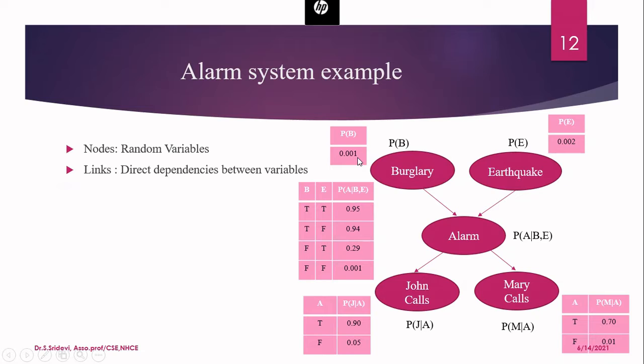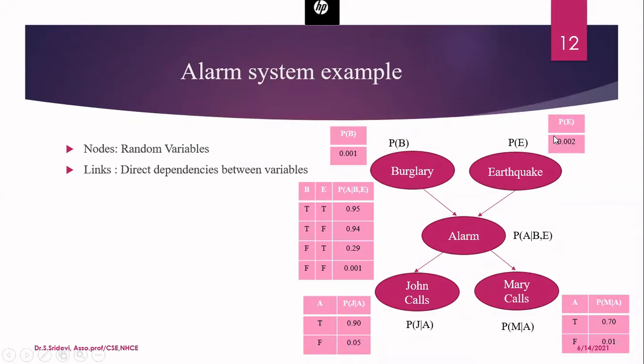It means that 0.9999 times you will not have any burglary in your home. 0.001 times there is a burglary. And what does this table indicate? With a probability value of 0.002, there will be an earthquake in your area of your home. So that is the meaning of this.